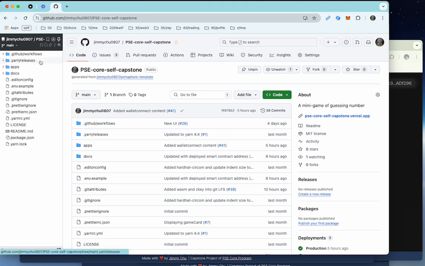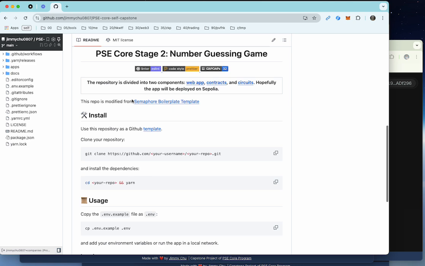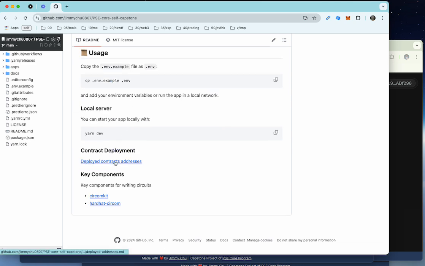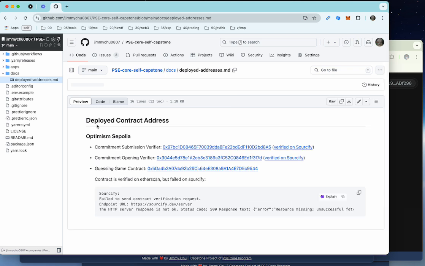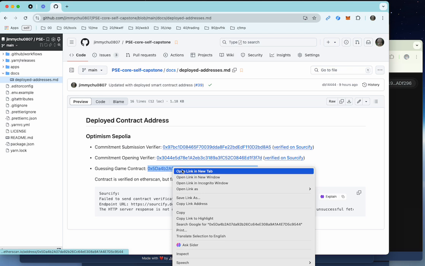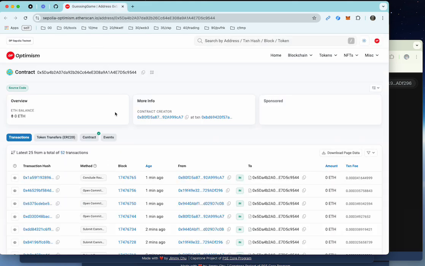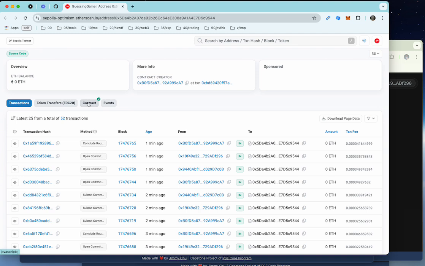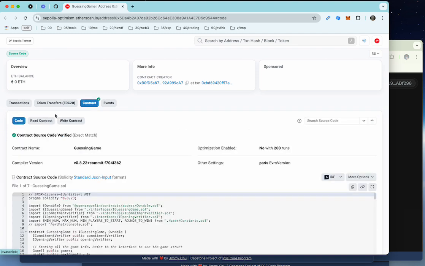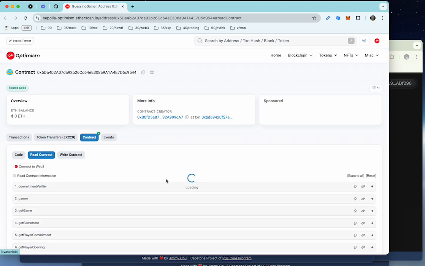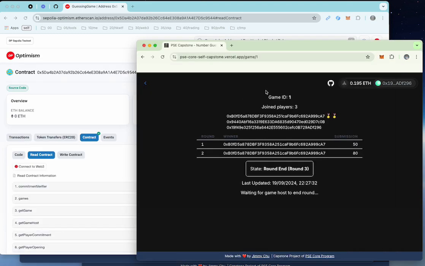All right. Let's inspect the smart contract. The smart contract is deployed on optimism-testnet, so we can see it here, the optimism Sepolia. Let's take a look at the guessing game contracts. I just want to show what is being stored on-chain. The contract has been verified, so we can read the contracts. Just now we were on the second game.